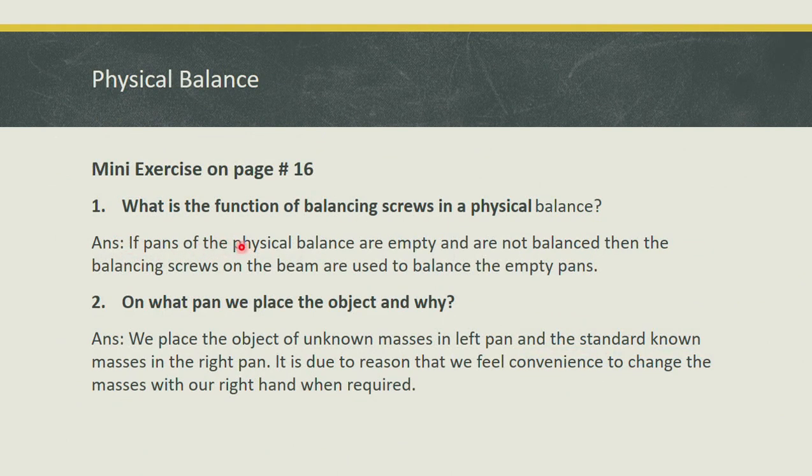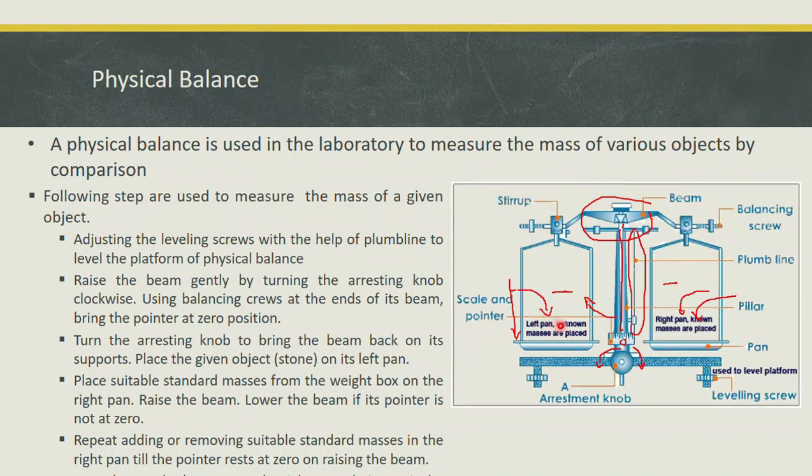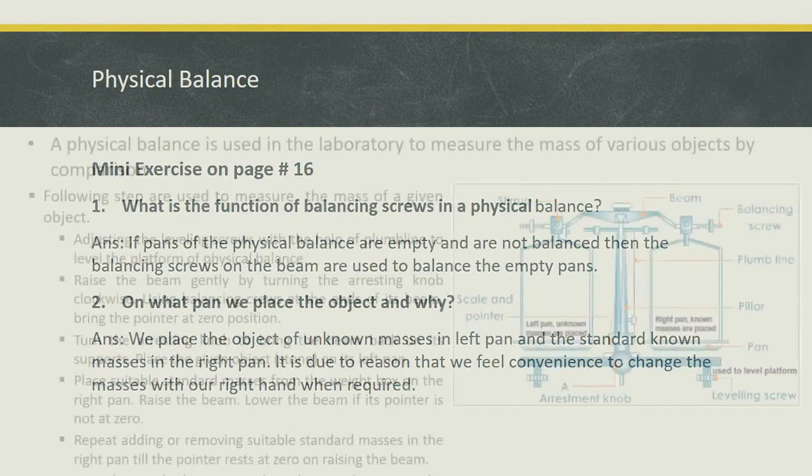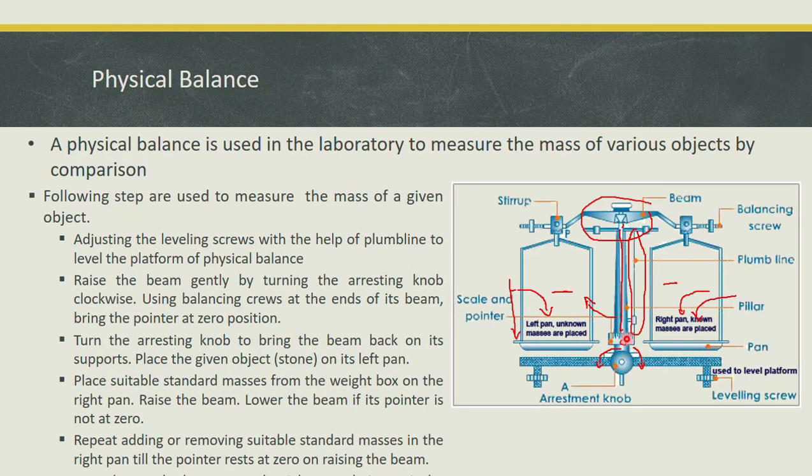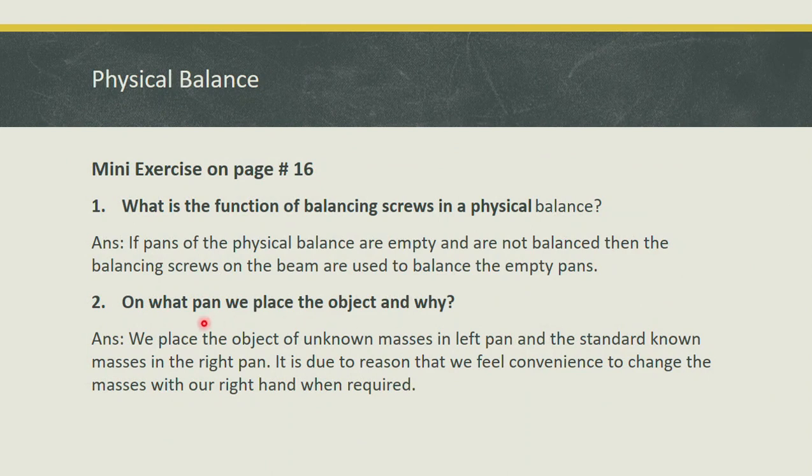So if the pens of the physical balance are empty, now before adding any weight on these two pens, if they are not leveled, then you can use these balancing screws or this arrestment knob to balance these pens. Okay, so we use balancing screws on the beam that are used to balance the empty pens. So this is the answer of the first question, what is the function of balancing screws.